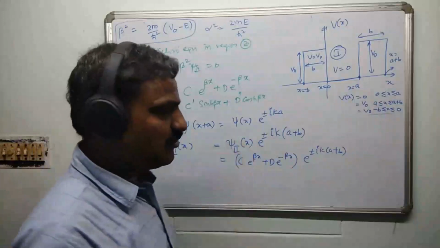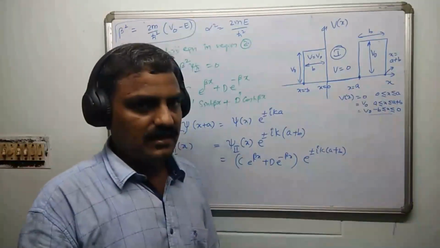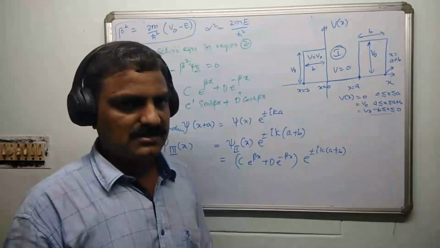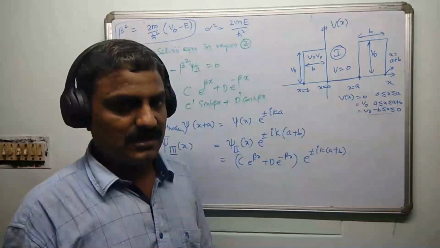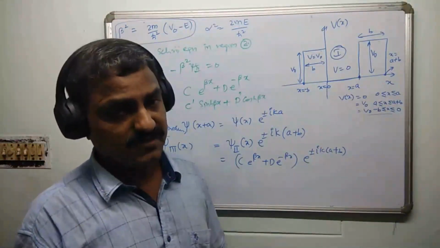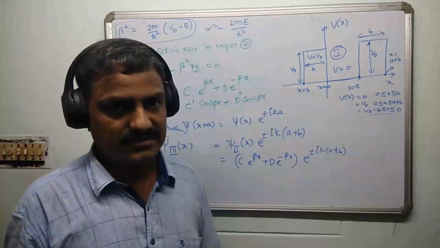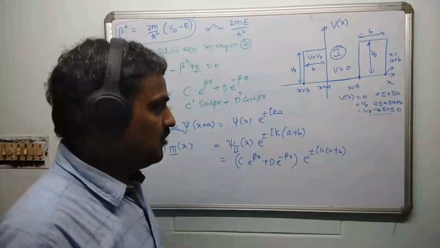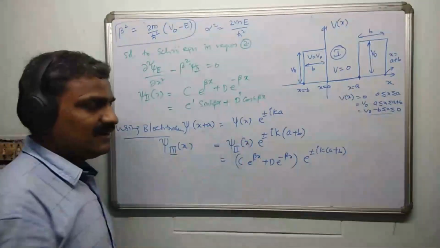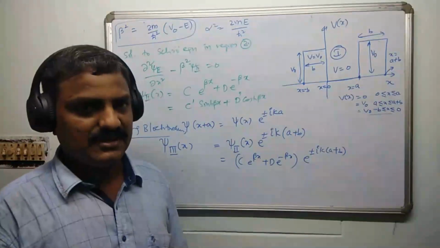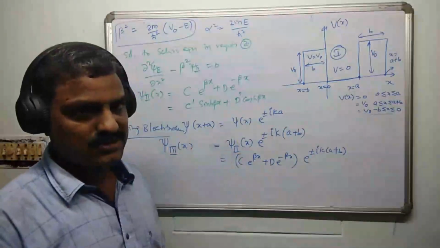So three wave functions with four unknowns. If you apply the boundary conditions given by the quantum mechanics principles, that psi must be continuous, psi must be single valued, the first order derivative of psi must also be continuous. These assumptions were already given, the characteristics of wave function, right? So using that you can arrive at a condition. This we are not going to do. Of course, it's not required. Even in the exam, it is not required. Just you can directly take the equation.